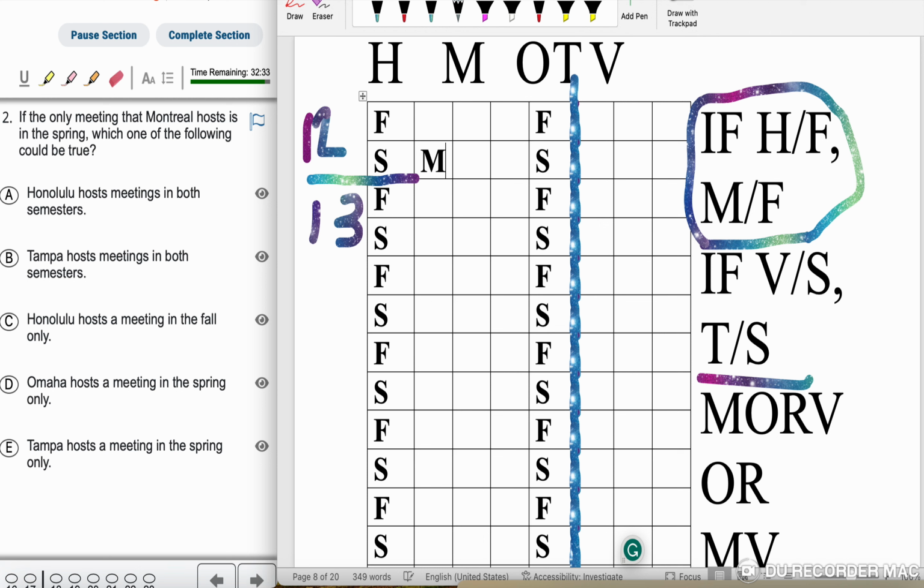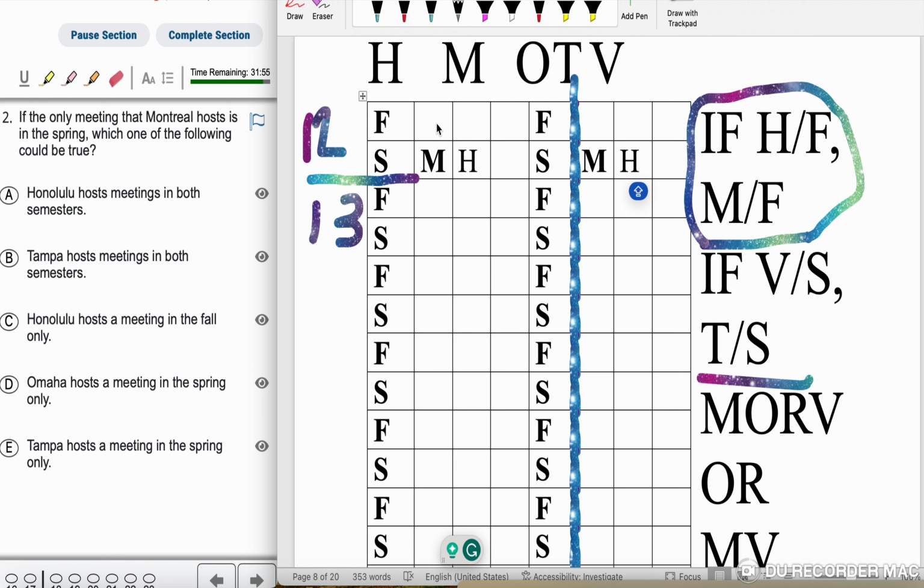So for this one, I'm going to go ahead and put M in the spring. Now I'm going to bold it just to make sure that it can't move around. It's going to have to be in that spot. So if Honolulu is in the fall, Montreal must be in the fall. So I'm going to put H in the spring, because if I put H in the fall, then M has to be in the fall. So I'm going to put H in the spring. From there, if V is in the spring, then T is in the spring.